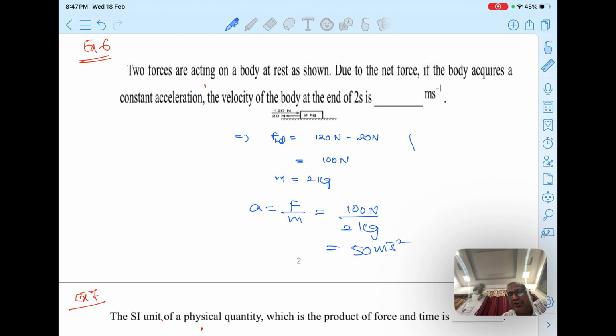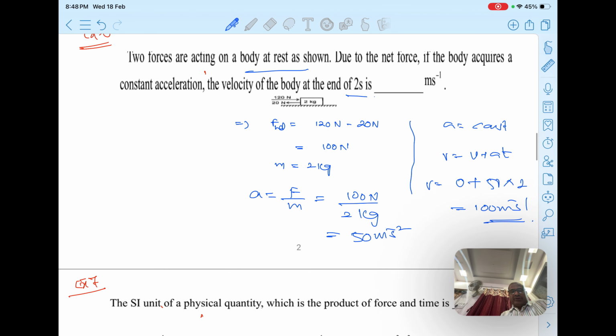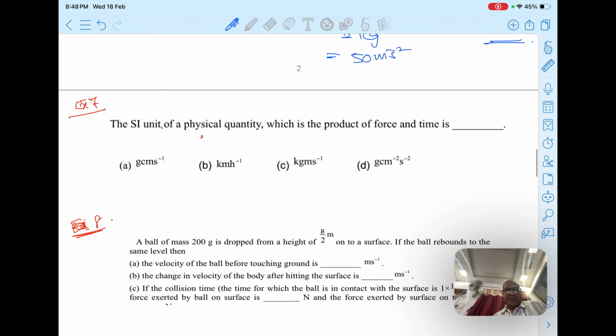What is asked? The velocity of the body at the end of 2 seconds. We have seen the velocity after t seconds when acceleration is constant. So the velocity of the body is equal to u plus at. At rest, he is saying, so the initial velocity will be 0, acceleration is 50, in how many seconds? 2 seconds. So 50 into 2, how much will we have? That is 100 meter per second. Clear?